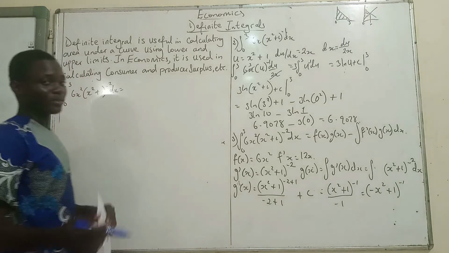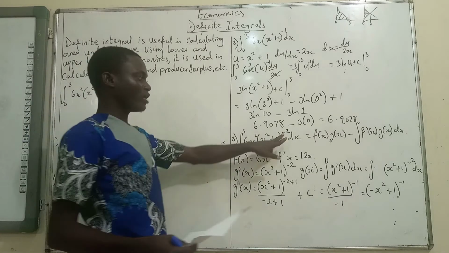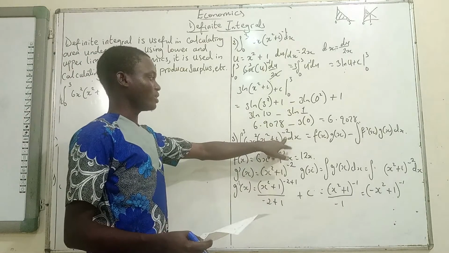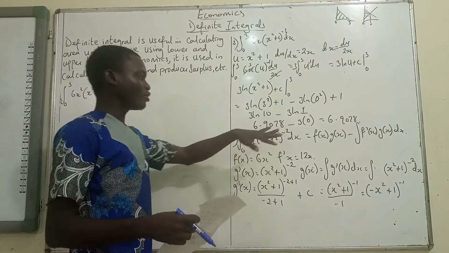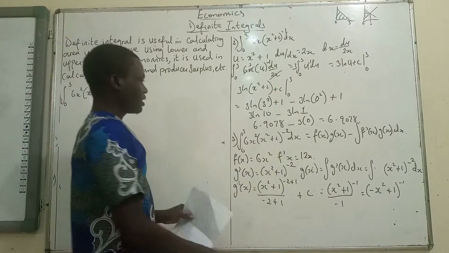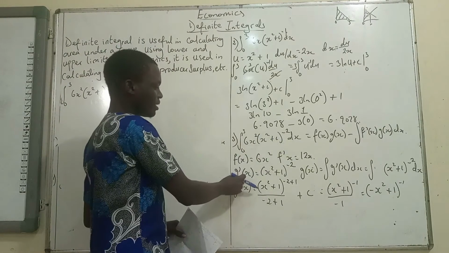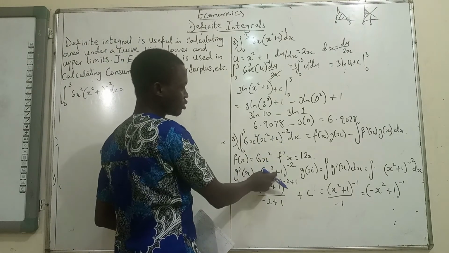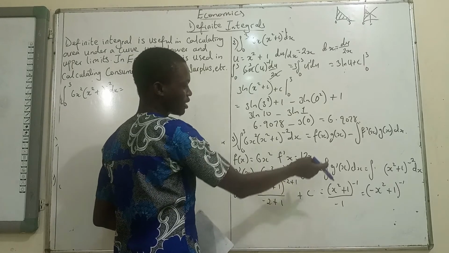Sorry, the question was getting more complicated than I imagined, so I decided to change the power here to -2. So the power here is no longer -1, it's -2. So just do it with flashback, then change what you have here to -2. It was -1 initially. Now every other thing is the same, except g prime x is now going to be x squared plus 1 raised to power -2 instead of x squared plus 1 raised to power -1 that we had initially.